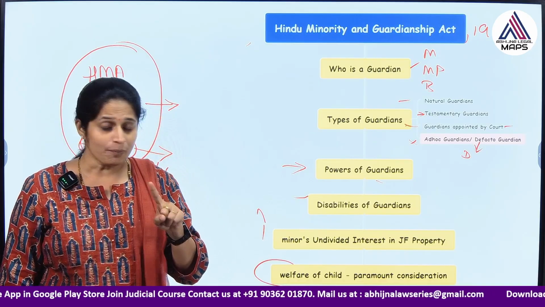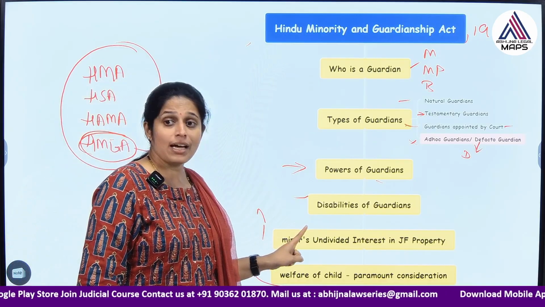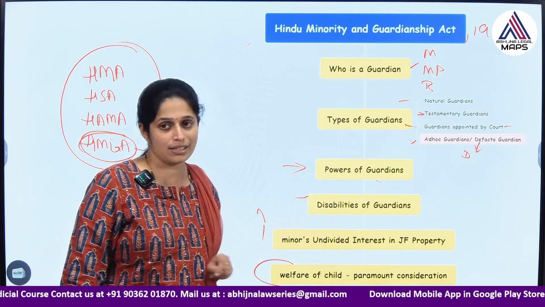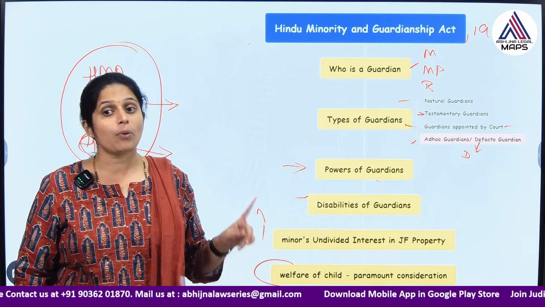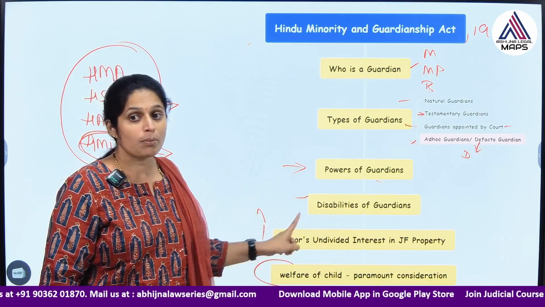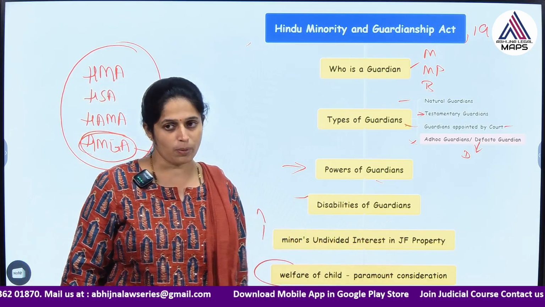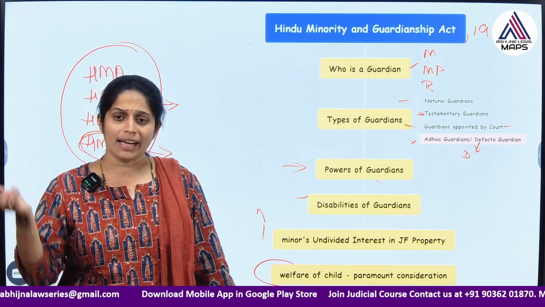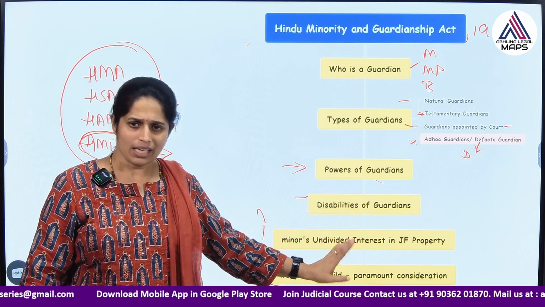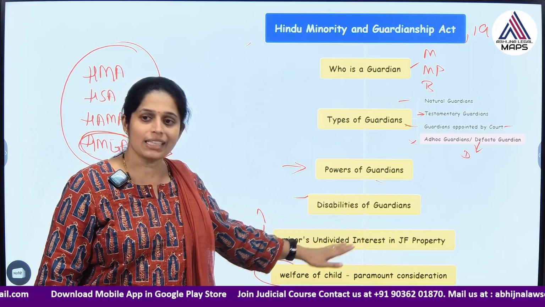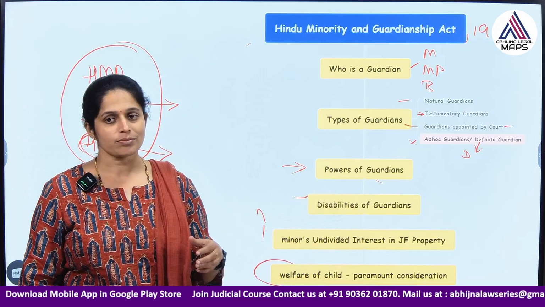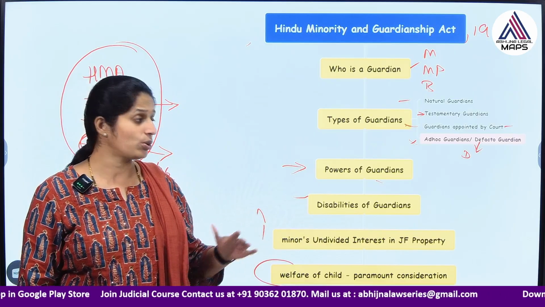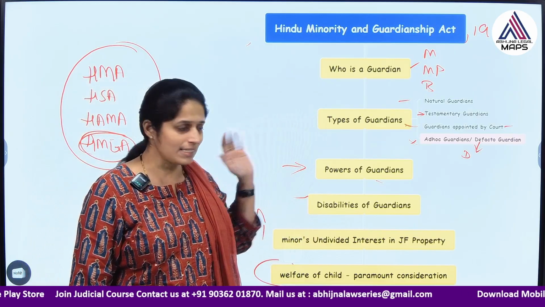So, that is why the act prohibits appointing a guardian relating to the minor's undivided interest. There cannot be an appointment of a guardian relating to a minor's undivided interest in joint family property. Only the Karta can manage. But if necessity arises, the High Court can appoint such a guardian. But normally, the Karta is the usual person managing the entire property. That is why a separate guardian should not be appointed. That is what the act says.